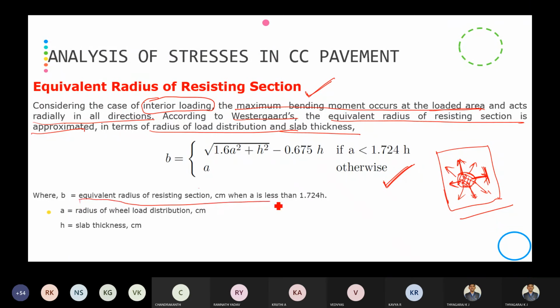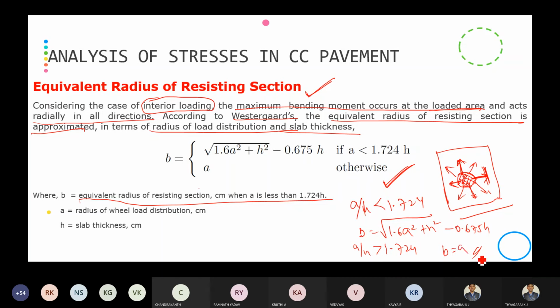B is the equivalent radius of resisting section. If A by H is less than 1.724, we have to use B equal to square root of 1.6 A square plus H square, minus 0.675 H. If A by H is greater than 1.724, then B is equal to A. So kindly note down the criteria and conditions.